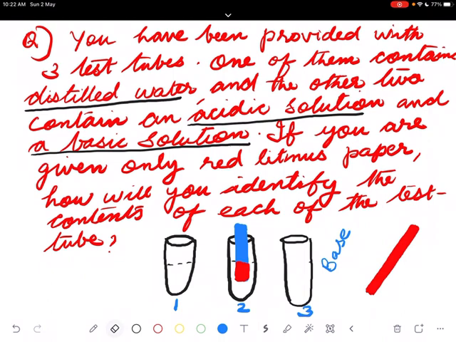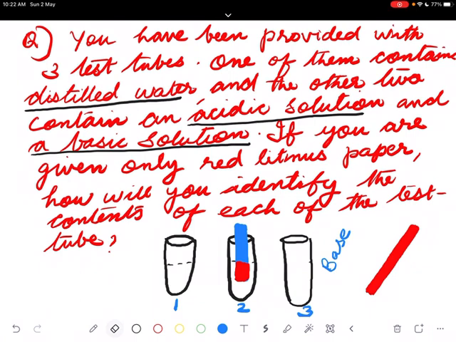The test tube which contains acid will change that blue litmus to red. So you can pick up which is acid, and the other one in which there is no change either for red litmus paper or for blue litmus paper, that is the distilled water. In this way, you can find out whether it is acid, base, or neutral.